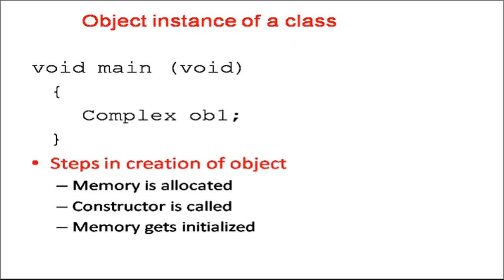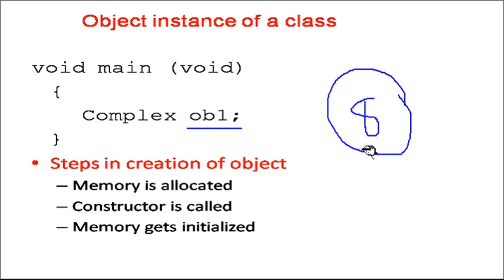On the next slide we have declared one object. The object name is OB1, so the total memory required will be 8 bytes. There are certain steps that happen when we create an object. Whenever an object is created, memory is allocated for it. A special member function called the constructor, which we are going to discuss in the next session, is automatically called, and memory gets initialized.